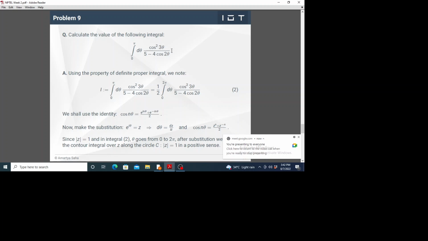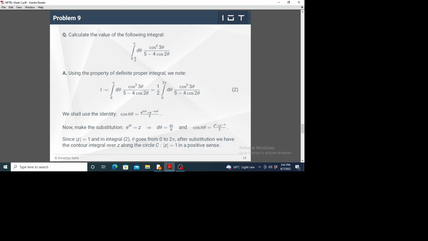Again, I would like to calculate this real integral: cos squared 3 theta over 5 minus 4 cos 2 theta, where theta goes from 0 to pi. This is the real integral, and I would like to use complex analysis to evaluate it.